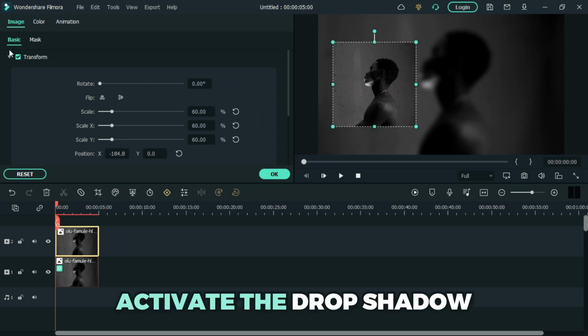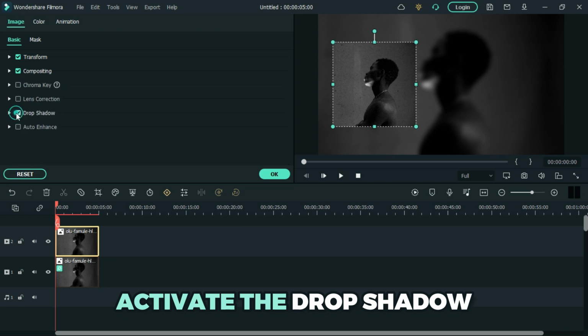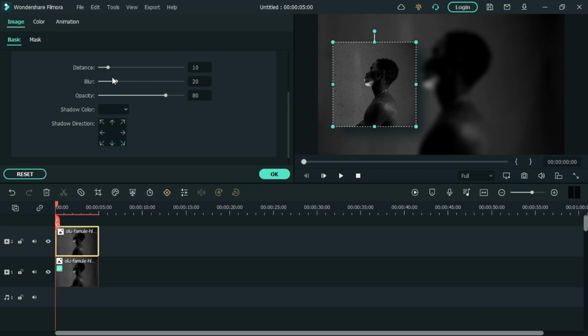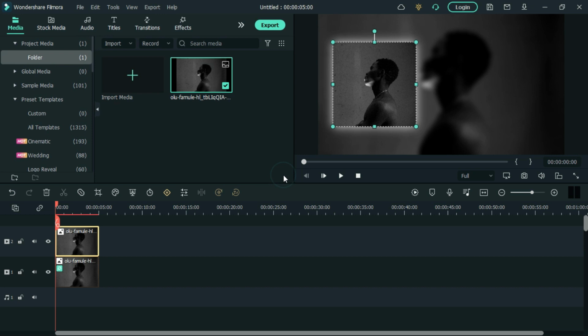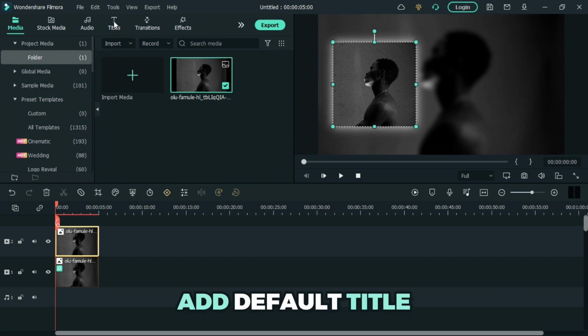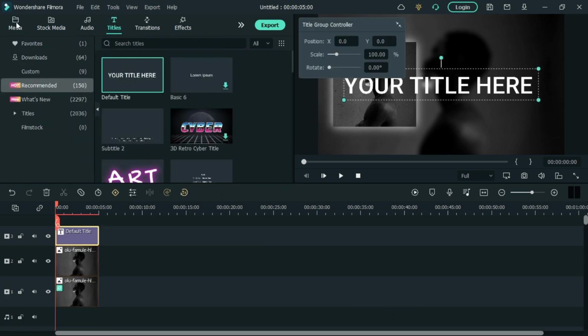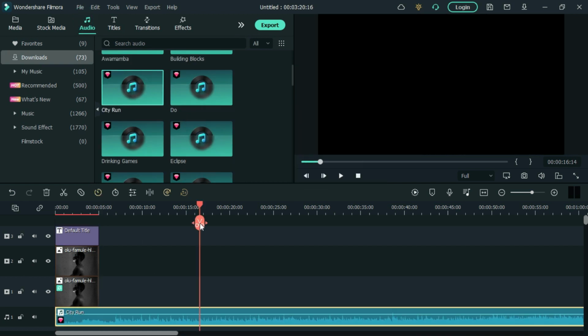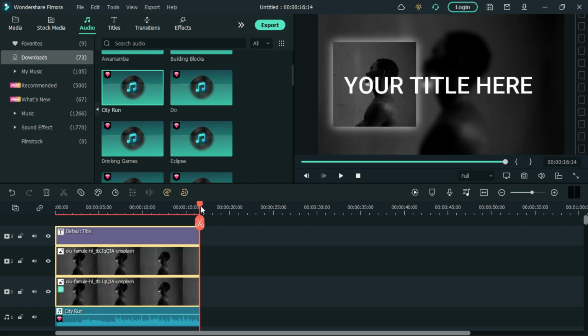Activate the drop shadow and adjust the shadow color to white and make the following adjustments. Add default title into the timeline. Now add your music. Customize your title.